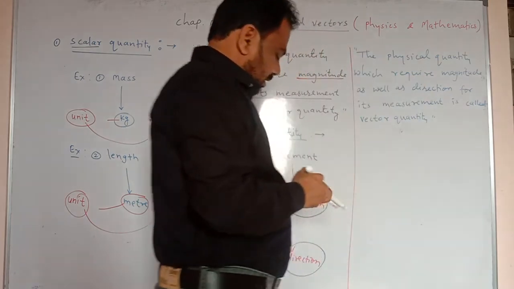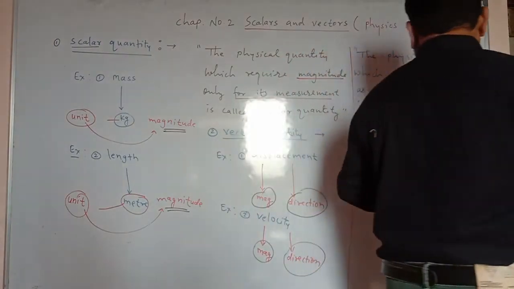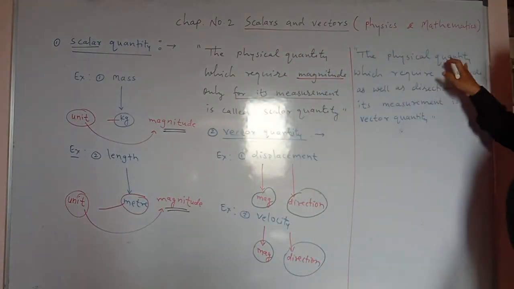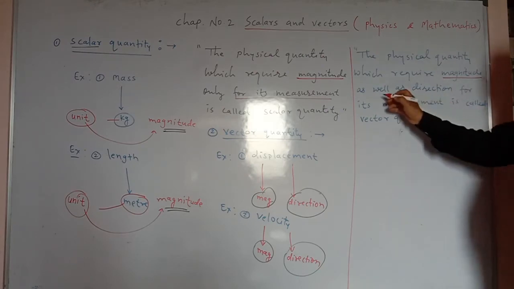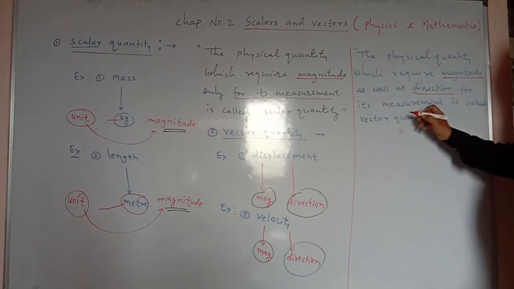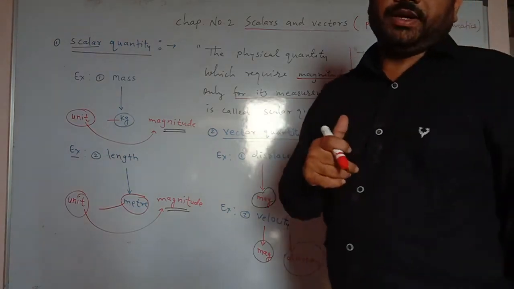This is the definition of vector quantity. It is the physical quantity which requires magnitude as well as direction for its measurement. Such types of quantities are called vector quantities.